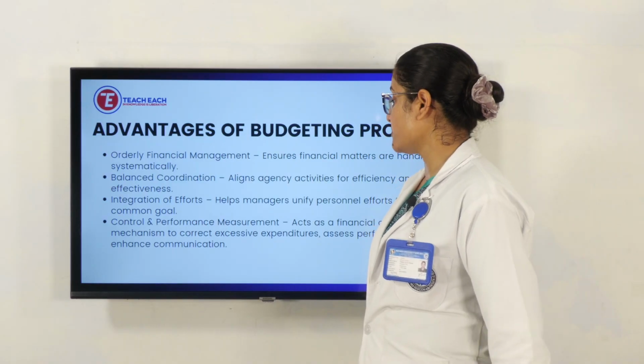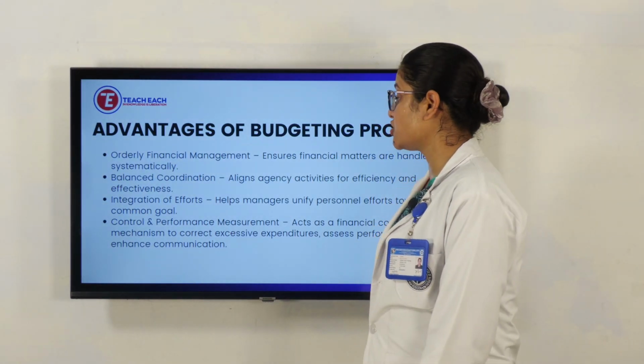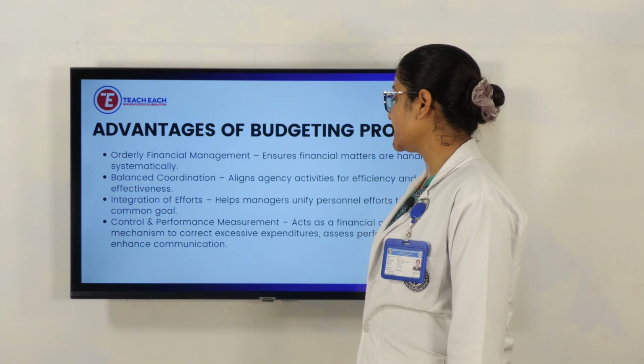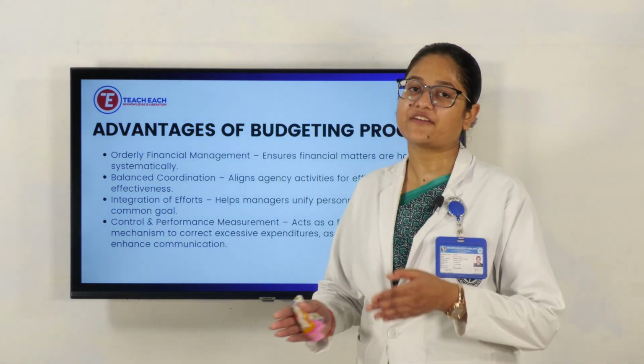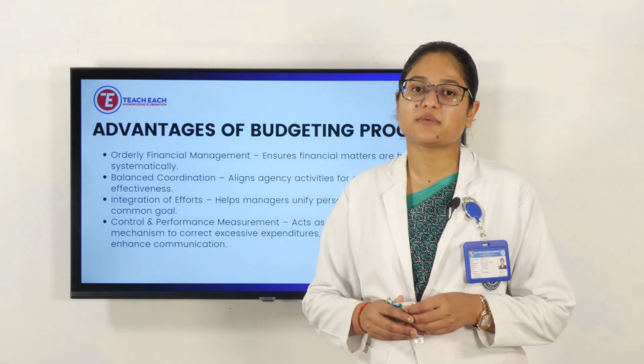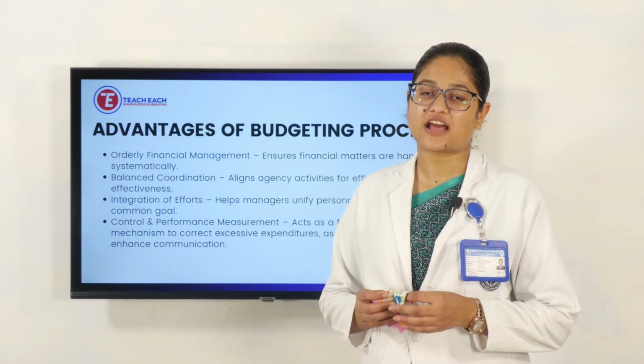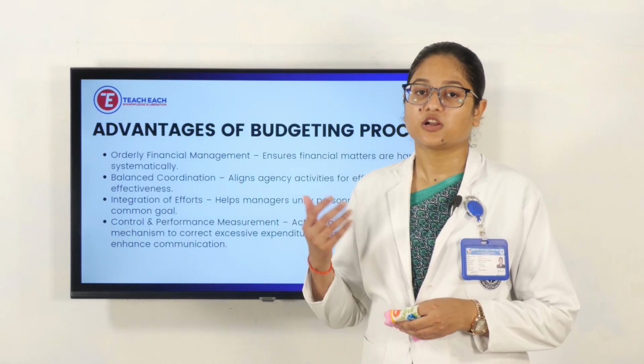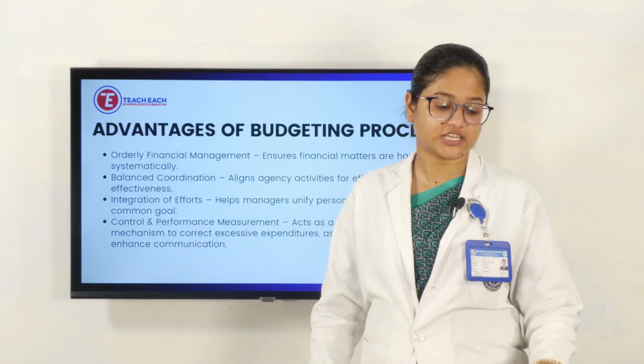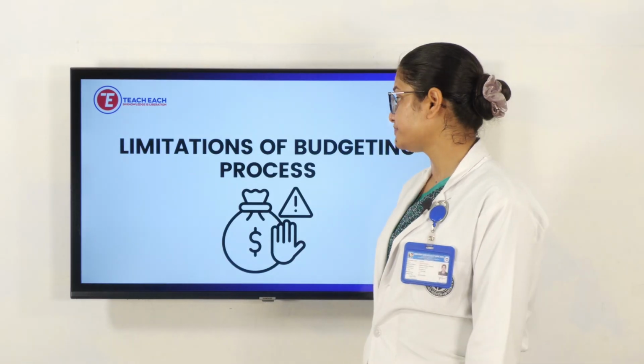Control and performance measurement act as a financial control mechanism to correct excessive expenditure. If we are having supervision, we can minimize the expenditures, or we can get an idea where cost control can be done. So all those things have to be seen and observed.